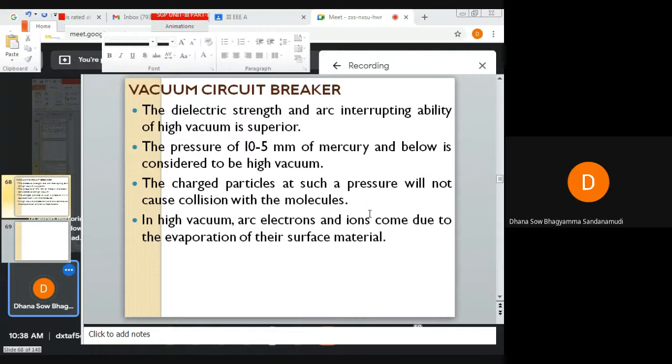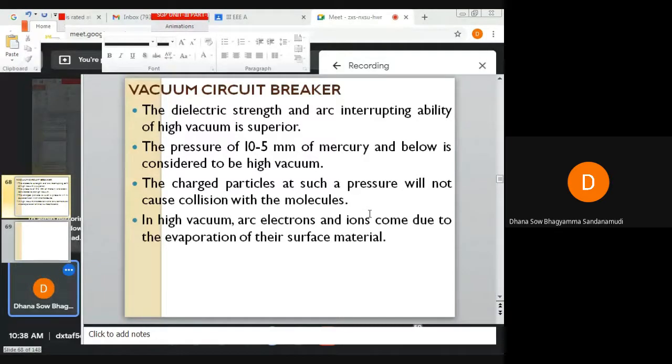Of course, high vacuum has more dielectric strength and better arc interrupting capacity at atmospheric pressure, but SF6 at 7 atmospheres and air at 25 atmospheres have better dielectric strength than high vacuum. A pressure of around 10 to the power minus 5 mm of mercury or below is considered to be high vacuum.